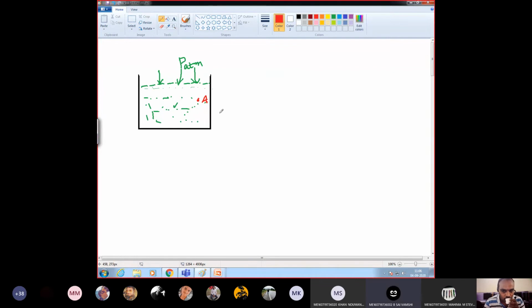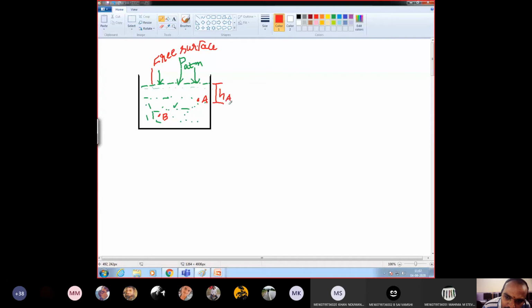Anyone please answer. No, sir. I have some other point here, point B. I want to measure pressure at that point. How to measure that? Usually, if you know the height of the point from the free surface, this is called the free surface of the liquid, the layer open to the atmosphere. In order to measure the pressure, first you should know the height of the point from the free surface of the liquid. This is HA.